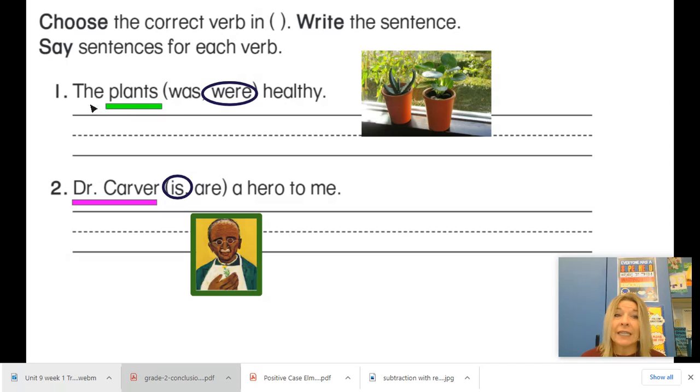You need to read these sentences carefully and you will be picking which verb makes sense. After you pick your verb, you need to read that sentence again with the word that you picked and make sure it sounds correct. Take your time.